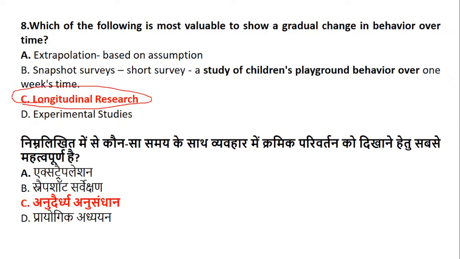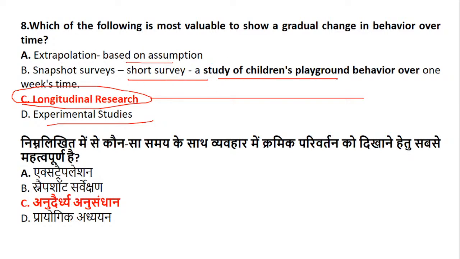It means research which is conducted over a longer period of time. Experimental studies do not have to wait for a longer period of time. It is based on the experiment conducted. Extrapolation is nothing but one which is based on assumption. Snapshot survey is a short survey, for example, a study of children's playground behavior over one week's time. This is just for a very short period of time. That is called a snapshot survey. Just keep in mind, in case you get any question, you should be able to remember it. Fine.